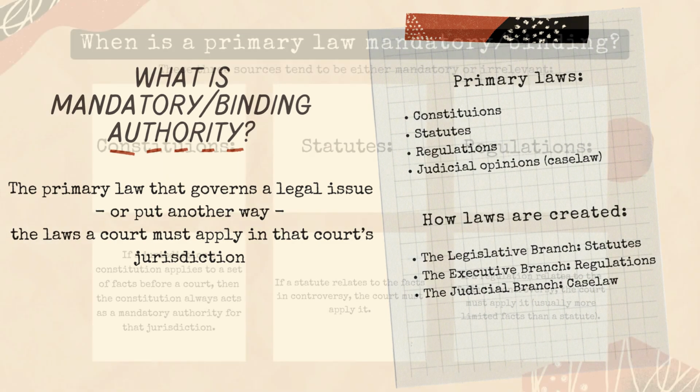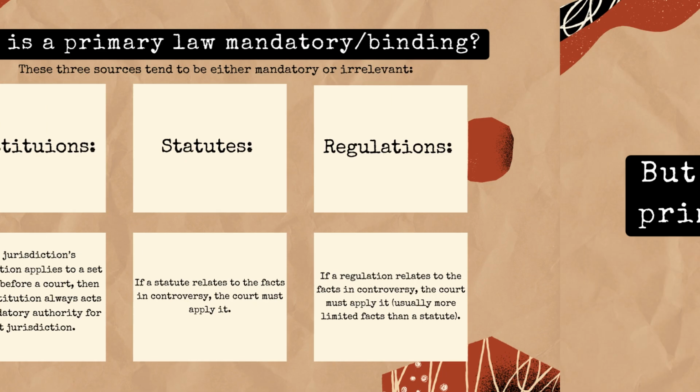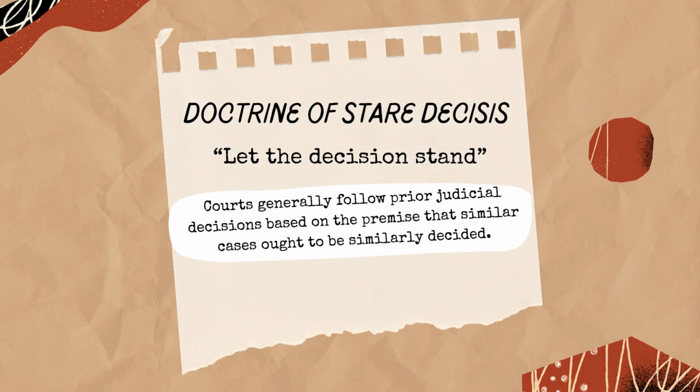For 3 of the 4 sources of American law, it's easy to determine whether that law is binding on your claim. Generally, these types of laws, constitutions, statutes, and regulations, tend to either be mandatory or irrelevant because they either apply or they don't to the issue that you're arguing. But whether a judicial opinion provides mandatory authority is a bit more complicated and informed by the doctrine of stare decisis, which is Latin for "let the decision stand."